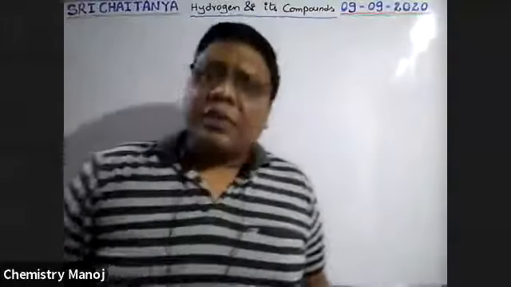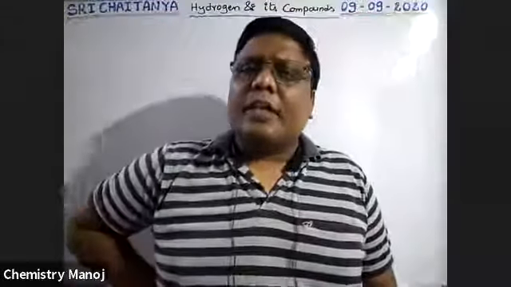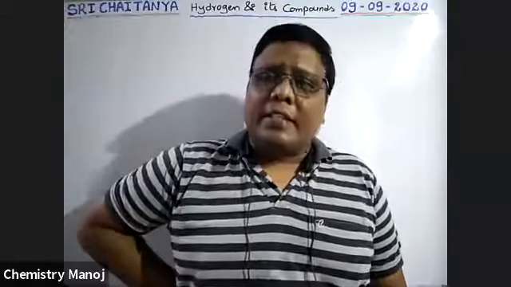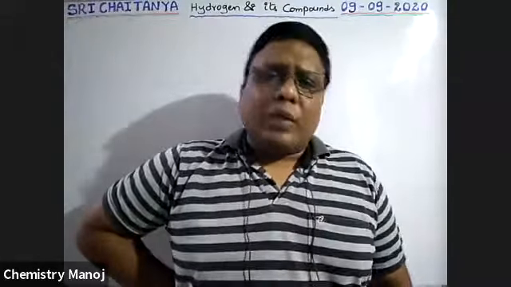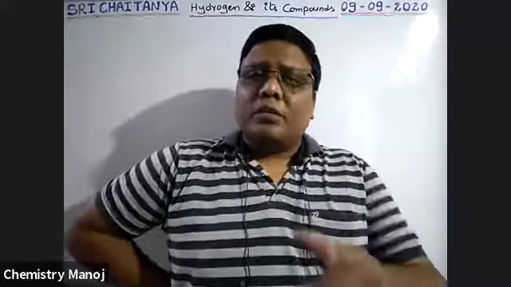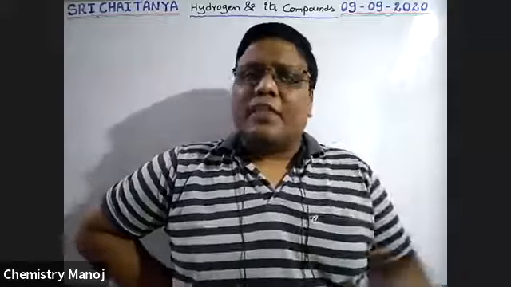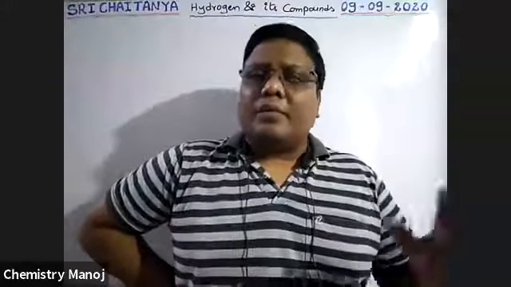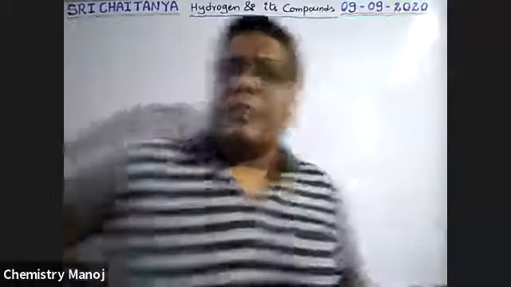One is the Calgon method, second one is the permutit method, third one is the ion exchange resin method. For both temporary and permanent hardness removal, the soda process is also used, and at last we will discuss it. Now I am taking the Calgon method to convert permanent hard water into soft water.